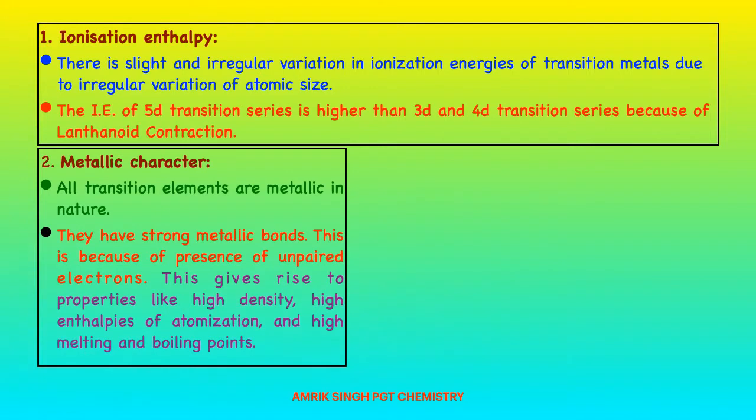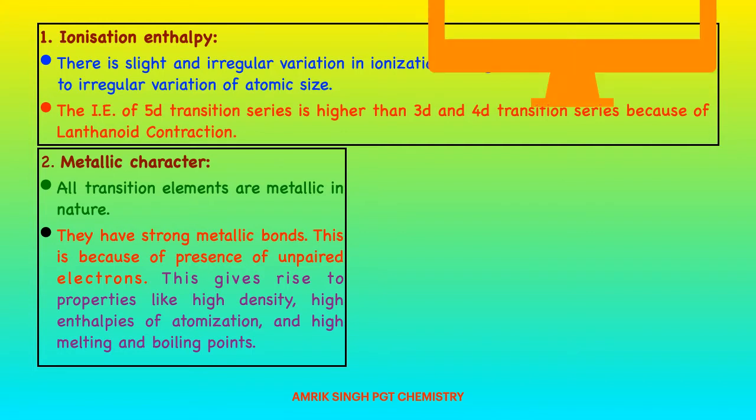Now the second property is metallic character. All transition metals are metallic in nature. They have strong metallic bond. This is due to the presence of unpaired electrons. This gives rise to properties like high density, high enthalpy of atomization, high melting and boiling points. Let us see this with the help of animation.